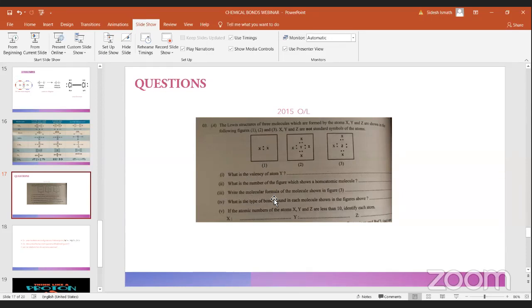Write the molecular formula of the molecule shown in figure 3. Can you all answer that one? What is the molecular formula of the molecule shown in figure 3? It's an important question. I'm getting 2 types of answer, NH3, okay, ZX3.